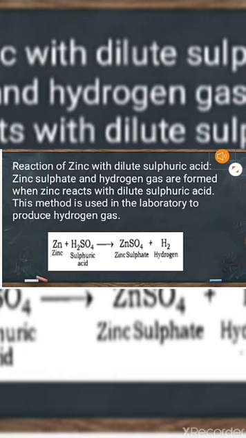Reaction of zinc metal with sulfuric acid. Whenever zinc metal reacts with sulfuric acid, it forms zinc sulfate and hydrogen gas. It is one of the laboratory methods to prepare hydrogen gas.